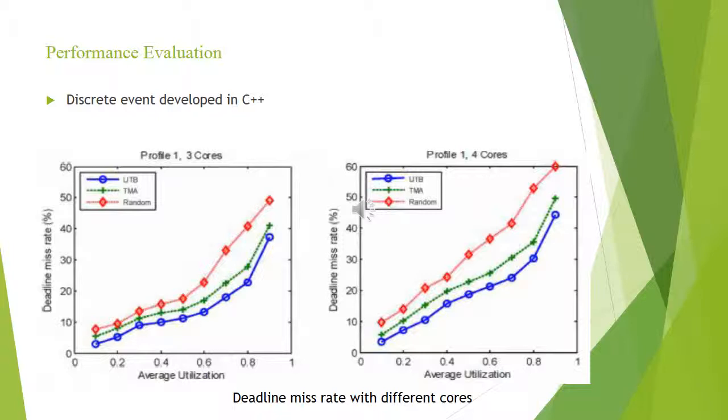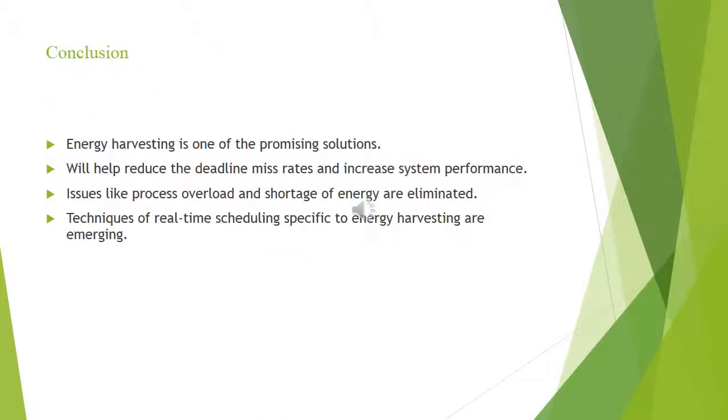Coming to the performance evaluation, the graph shows the comparison of the utilization-based multi-core algorithm with the random partition algorithm and task moment algorithm with 3 and 4 cores. From the graph, it can be seen that for both 3 and 4 cores, the utilization task-based algorithm achieves the lowest deadline miss rate compared to the other two algorithms, which is a great advantage to the UTB.